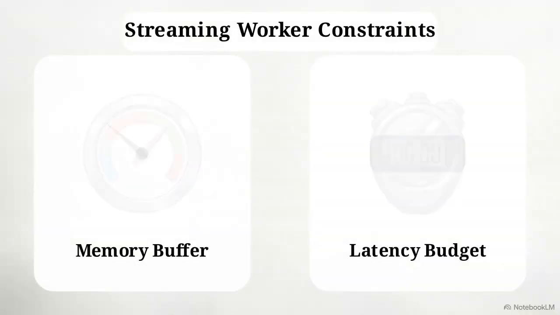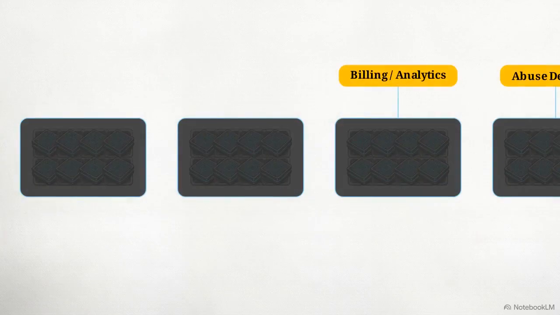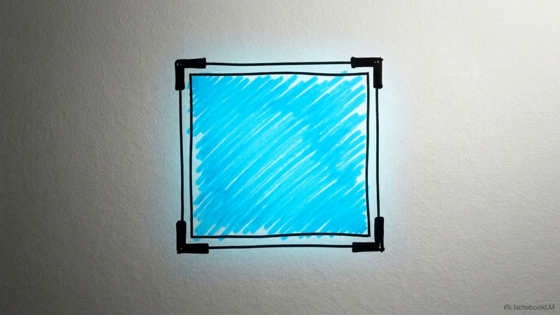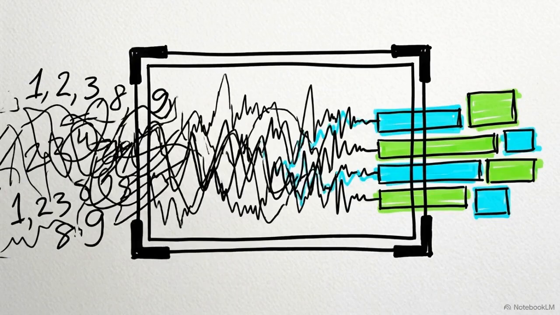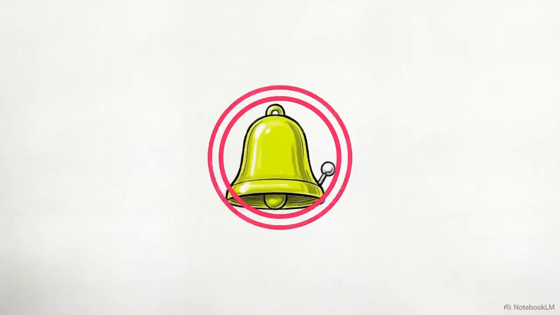Our streaming workers are strictly bound by finite memory buffers and a strict, non-negotiable latency budget of under 800 milliseconds. To survive this mismatch, we must introduce an architectural mechanism that mathematically slices infinite streams into finite, actionable blocks. We call these windows. These windows are the prerequisite for our system to make sense of the chaos. Without them, we cannot calculate usage metrics, detect platform abuse, or trigger systemic alerts.